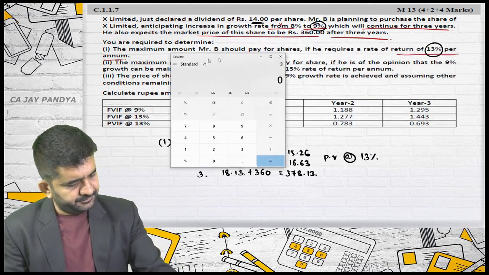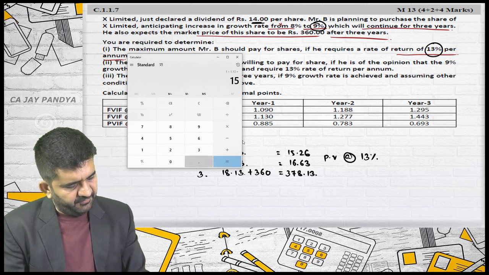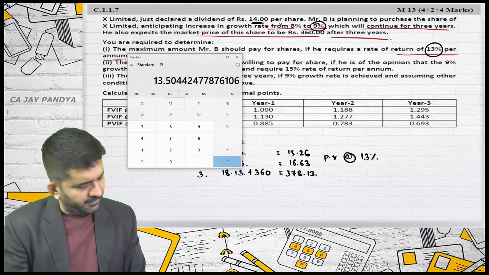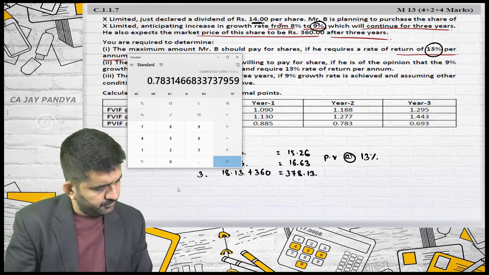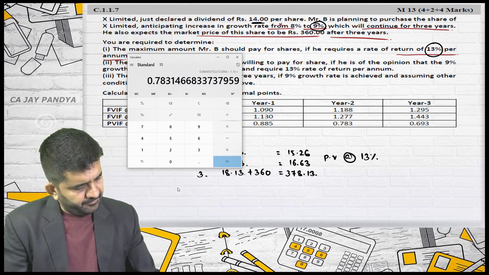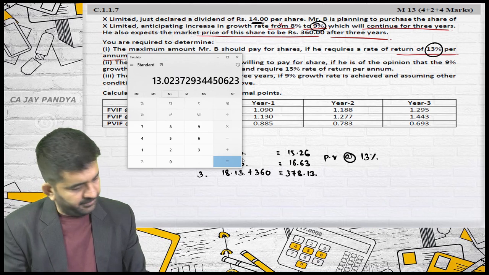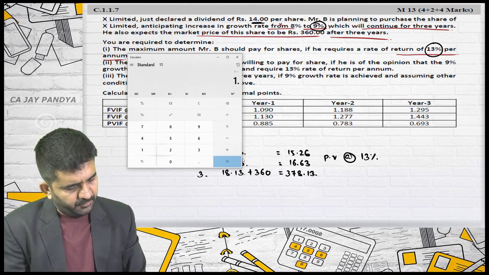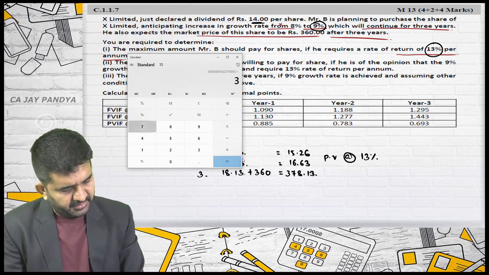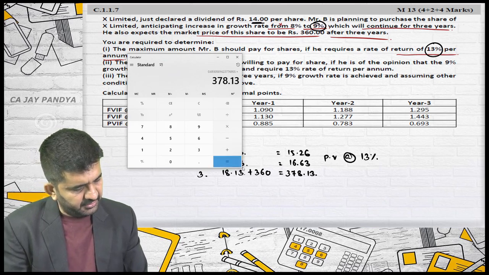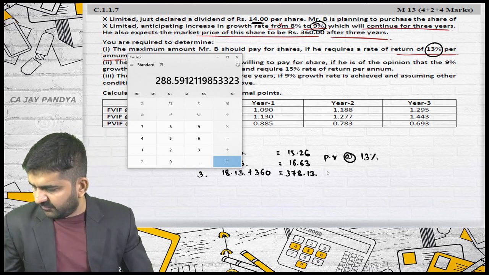Concentrate if you do not know. 1 divided by 1.13 multiplied by 15.26 plus 1 divided by 1.13 squared multiplied by 16.63 plus 1 divided by 1.13 cubed multiplied by 378.13, which is equal to 288.59.